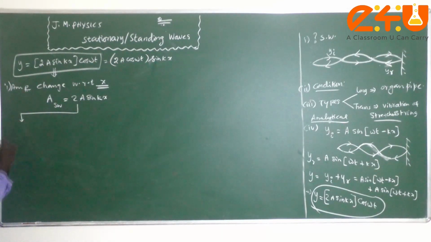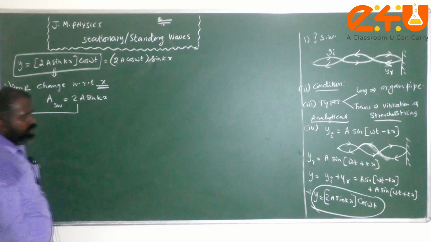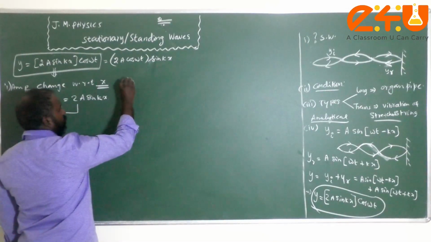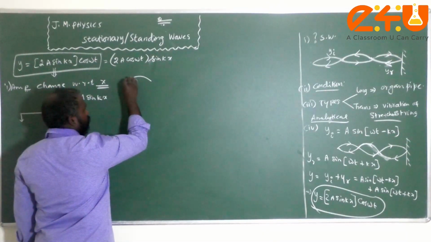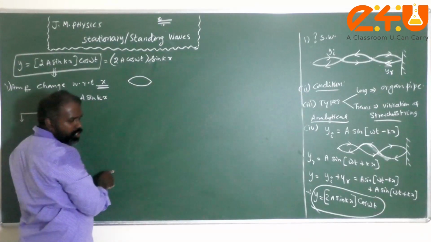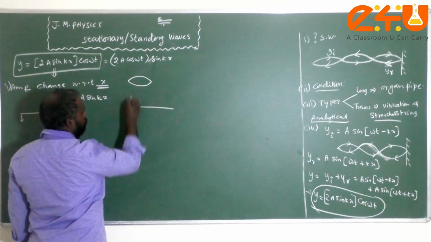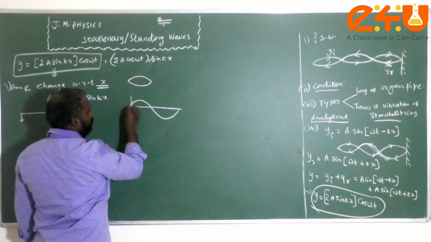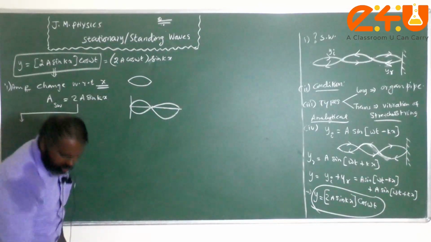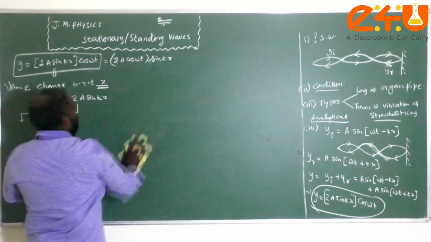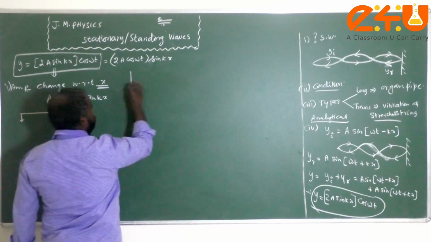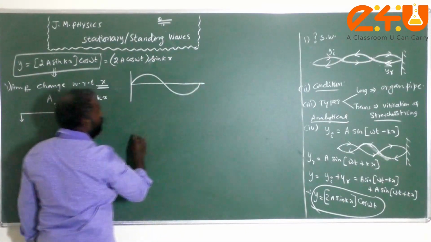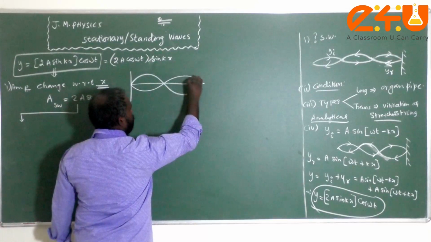Now please see that there is a point in the standing waves. For your understanding, I can take only one complete wave, and this is called one loop. One wave is drawn like this, and this will be reflected back and drawn like this. So this is the wave generated for one complete wave.